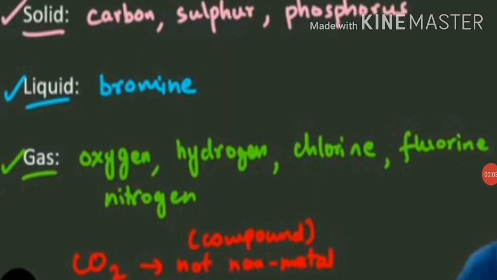So students, let's see examples of solid state of non-metals: carbon, sulfur, phosphorus. Liquid state example of non-metal: bromine. So bromine is the only non-metal which exists as a liquid at room temperature. In gaseous state, we have oxygen, hydrogen, chlorine, fluorine, nitrogen. So they are examples of non-metals in gaseous state. Now carbon dioxide is also a gas, but it is not a non-metal, it is a compound.